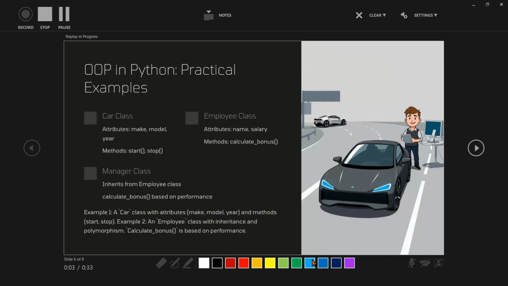Here is an example of OOPs. There is a class named Car, and it has attributes make, model and year and methods start and stop, and there are two other classes, Employee and Manager. A Car class with attributes make, model, year and methods start and stop. An Employee class with inheritance and polymorphism, where calculate bonus is based on performance.